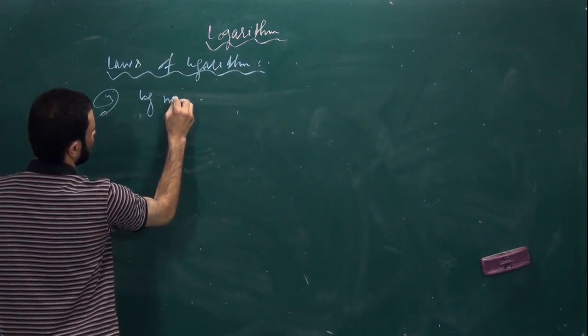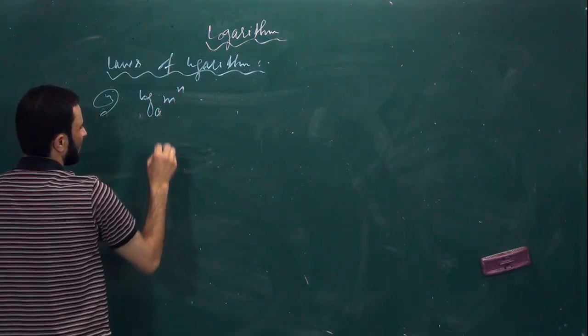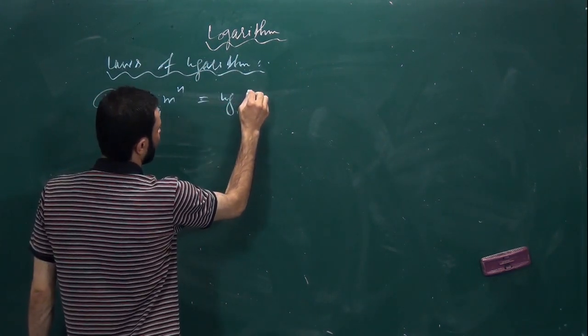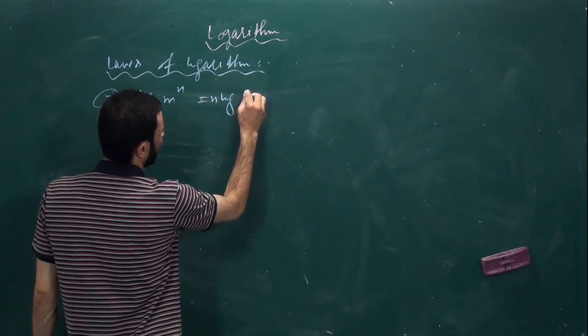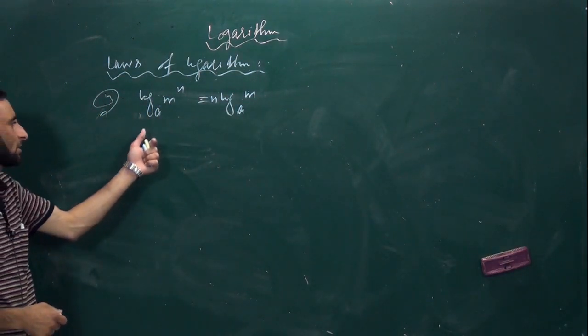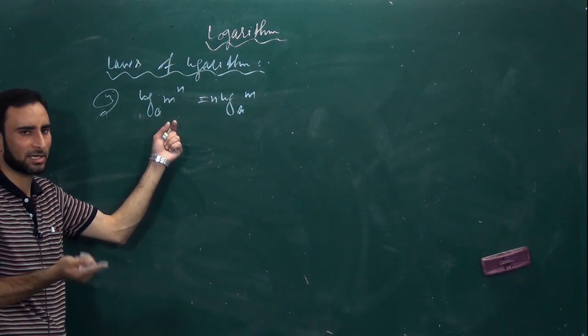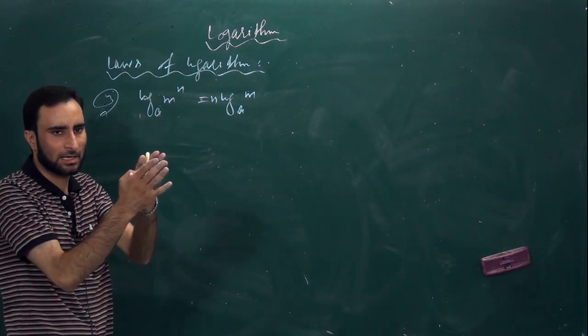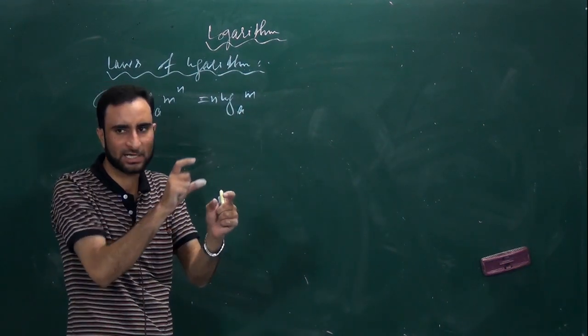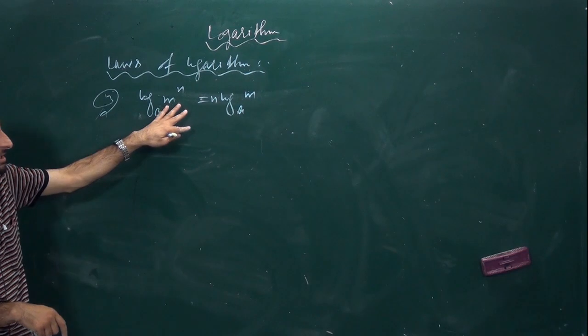Log of m to the power n under the base a will be equal to n log of m to the base a. Is it clear? You have gone through the product law. वहाँ पे अपने product देखा, ठीक? You have gone through the quotient law. वहाँ पे अपने quotient ratio देखा numbers का. But here it is something different.